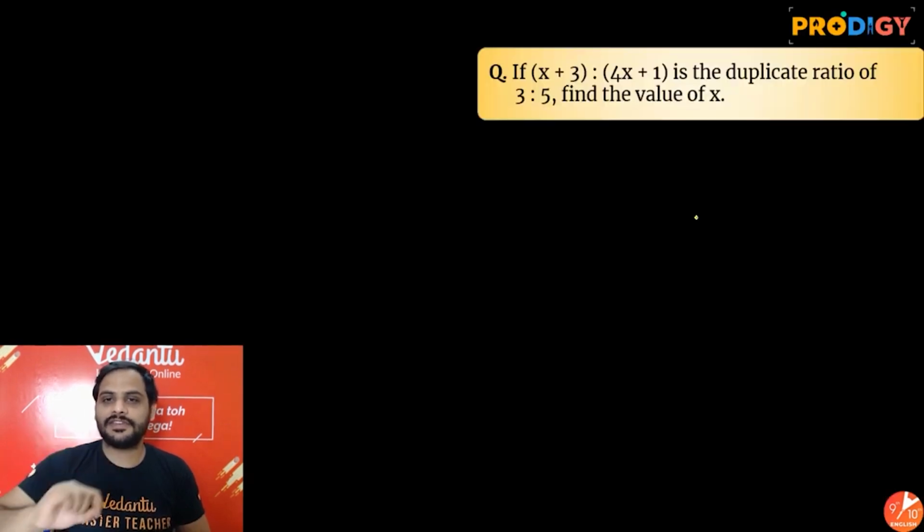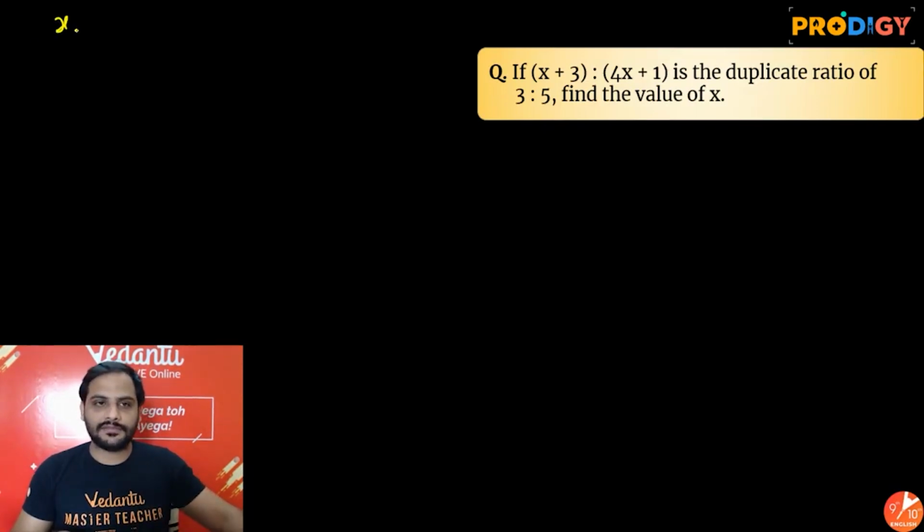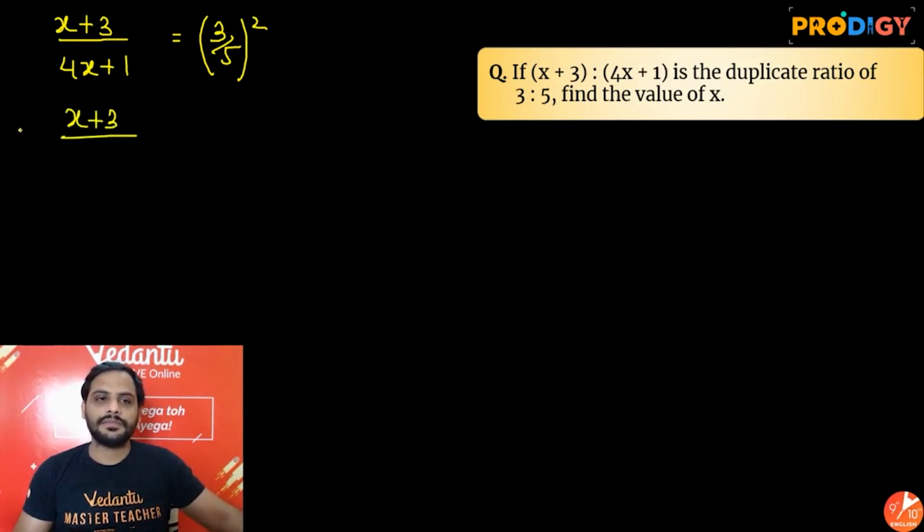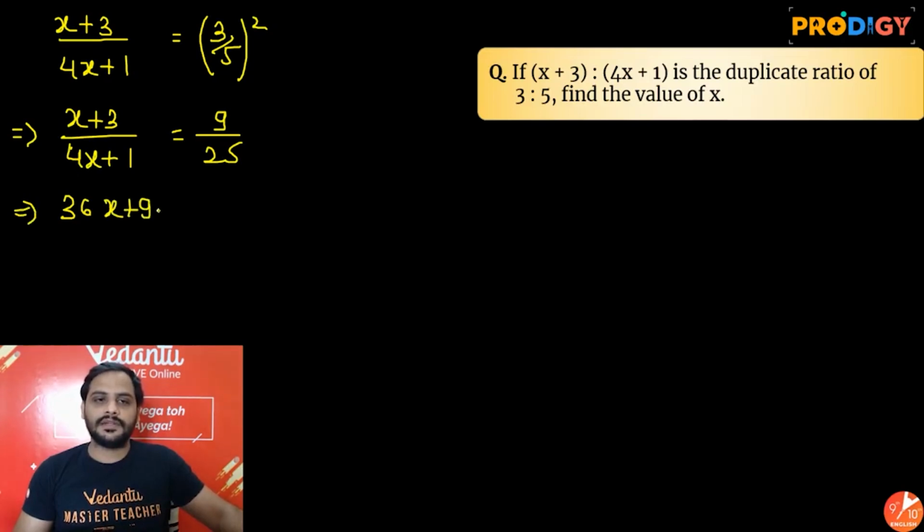Next question, x plus 3 is to 4x plus 1 is the duplicate ratio of 3:5. So I can say x plus 3 upon 4x plus 1, it is duplicate ratio of 3:5, is 3:5 whole square. Find the value of x. Let's solve this equation. So x plus 3 upon 4x plus 1 is equal to 3 square is 9 upon 25. Cross multiply, guys. So cross multiply, 9 into 4x is 36x plus 9 is equal to 25x plus 75.